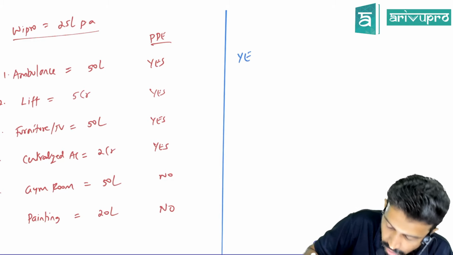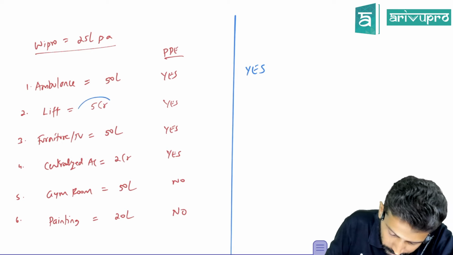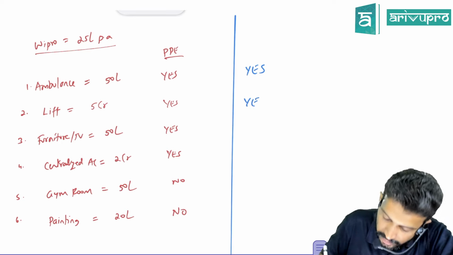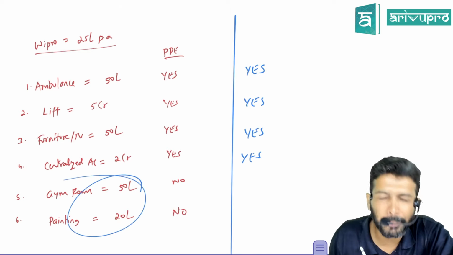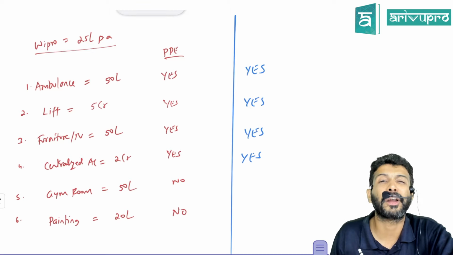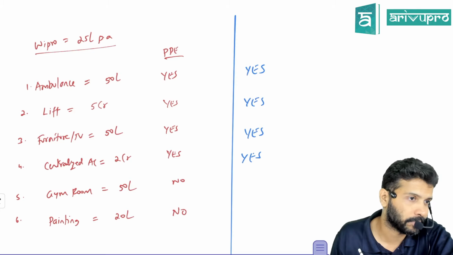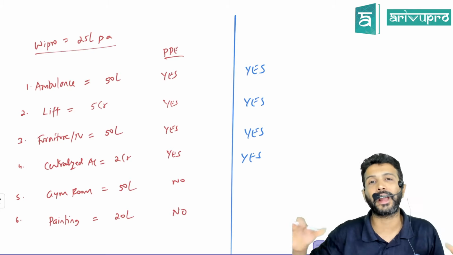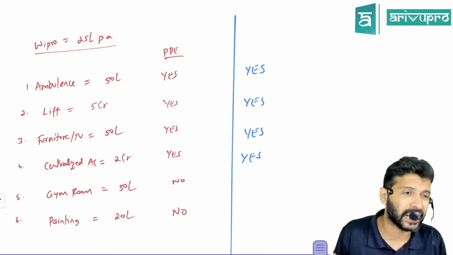That means all these are what, sir? Is it PP? Right or wrong answer I'm writing over here. Is it a property, plant and equipment? Yes. What about lift? Is it a property, plant and equipment? Yes. Furniture? Yes. Centralized AC? Yes. Gym, room and painting are also for your administrative purpose, because if you have an office, sir, there will be certain aesthetic assets to decorate the building.